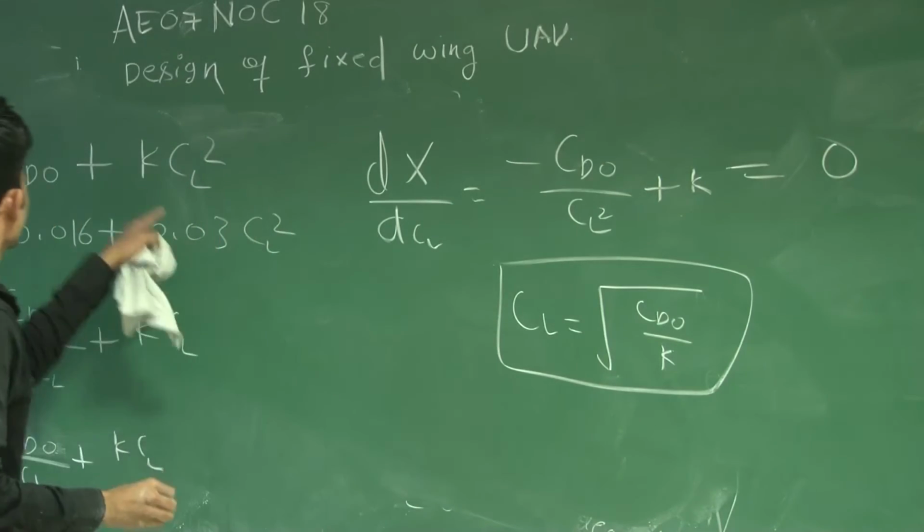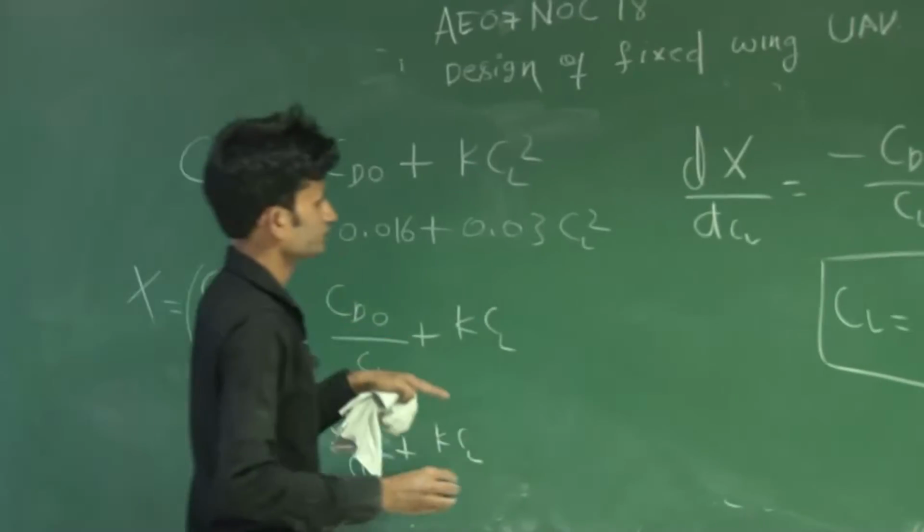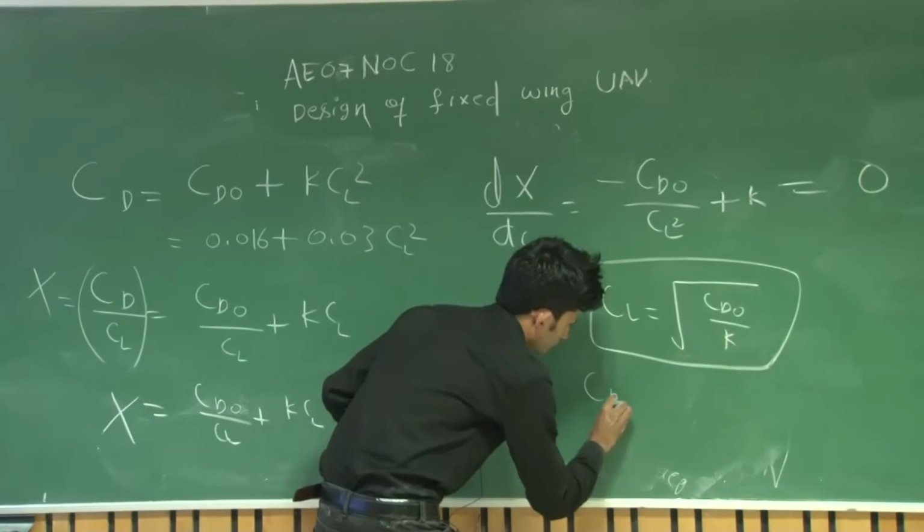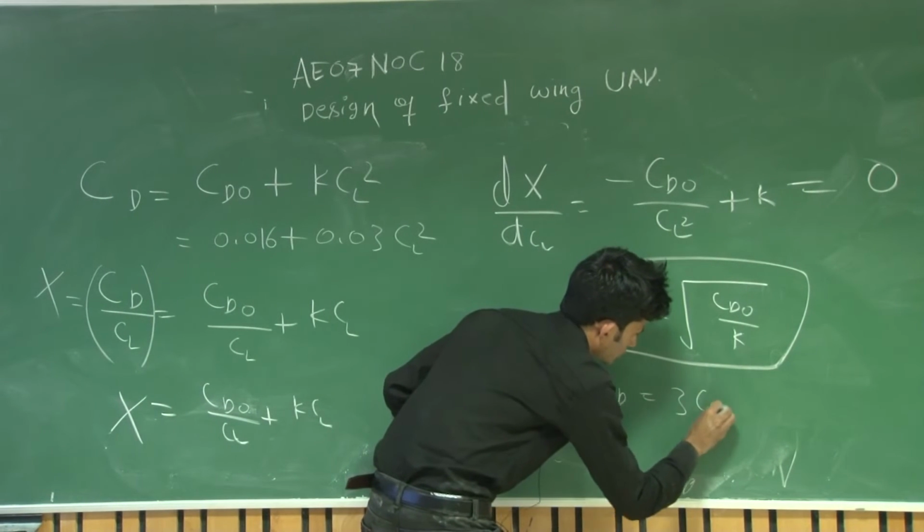If you put this CL here, you will get CD equal to 2 CD naught.